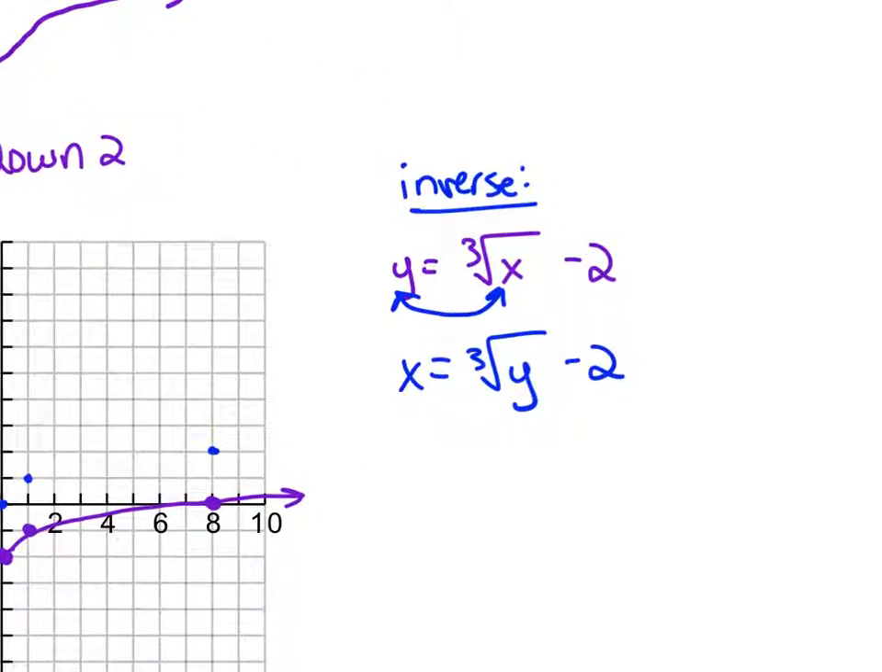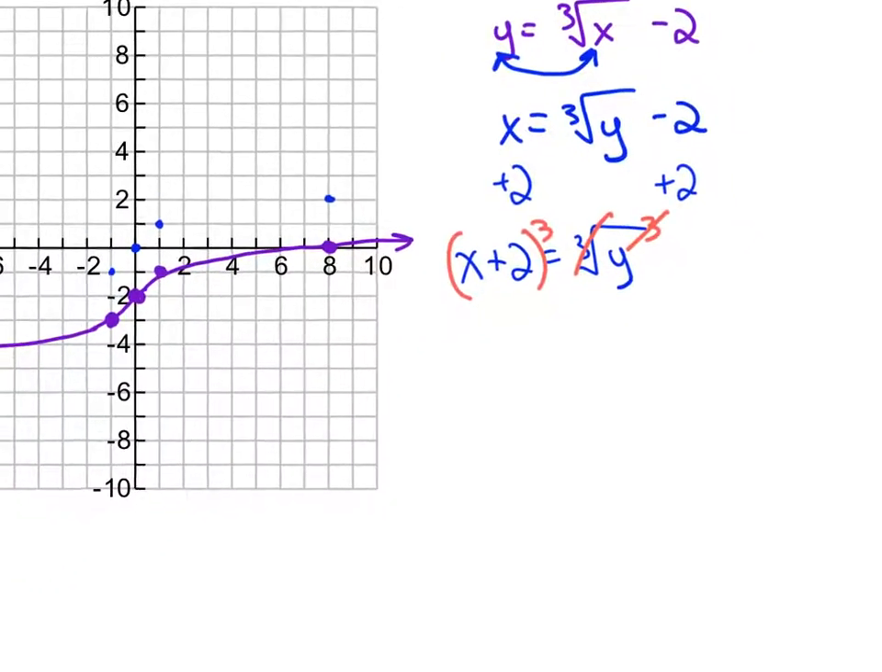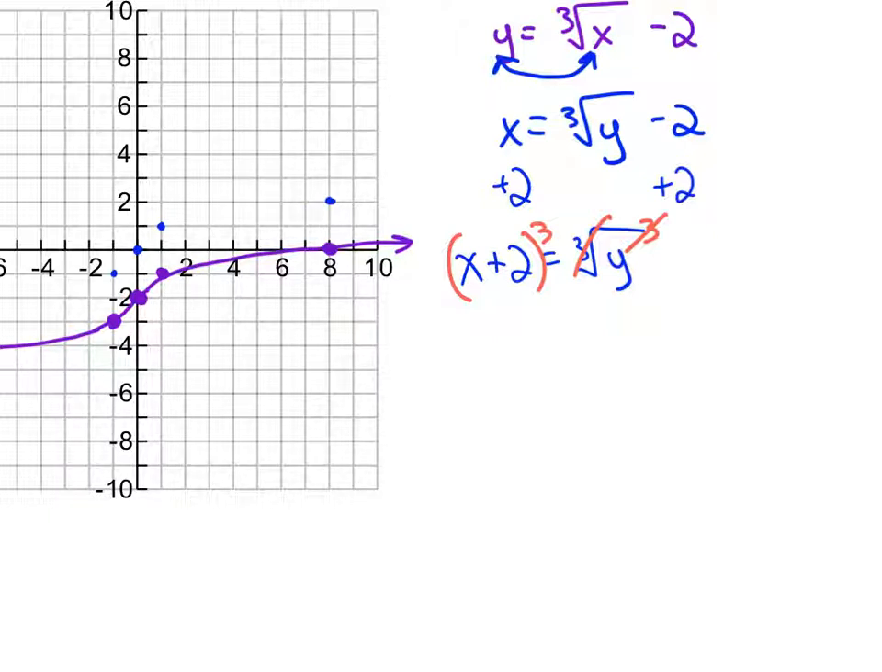I don't want to cube it right away unless the thing that's being cube rooted is the only thing on that side. I don't cube this cube root away until the 2 is gone. In other words, until the cube root thing is isolated, the only thing on its side. And now I can cube it to take that away. And it's very important: I'm cubing the entire left side. The entire x plus 2 is being cubed. So y equals x plus 2, cubed.